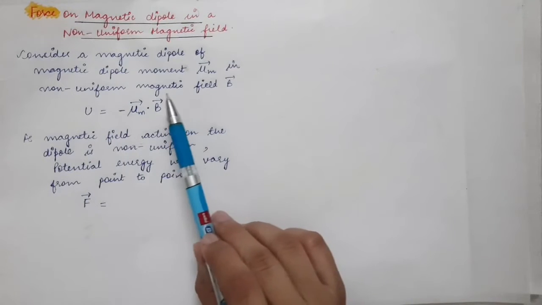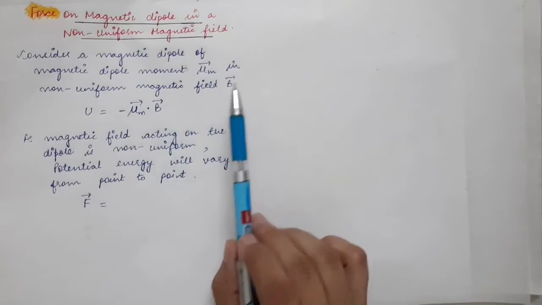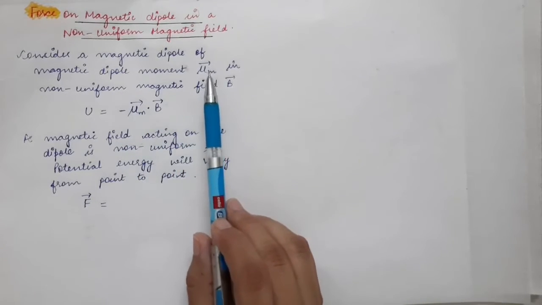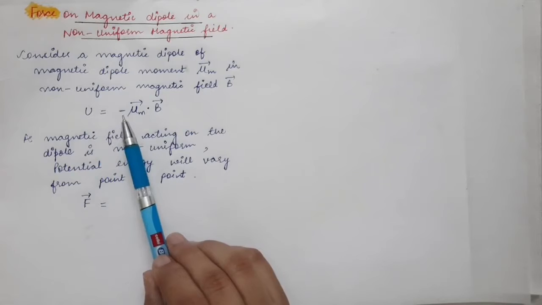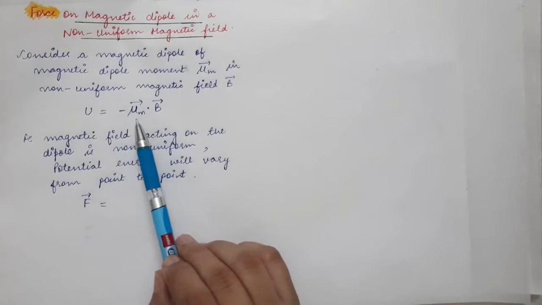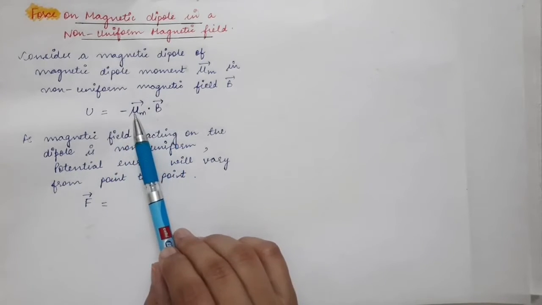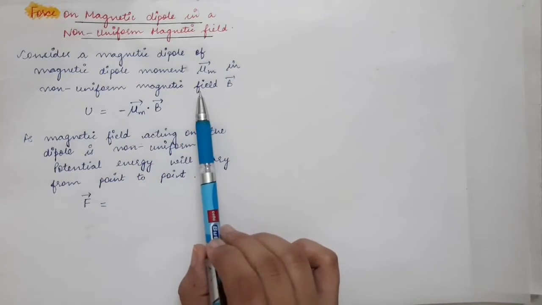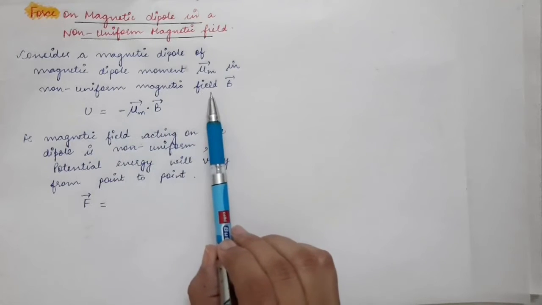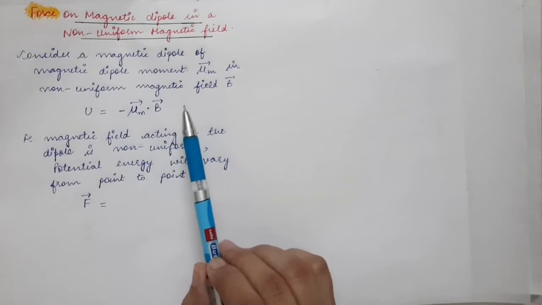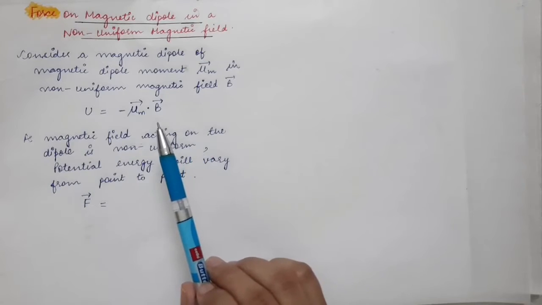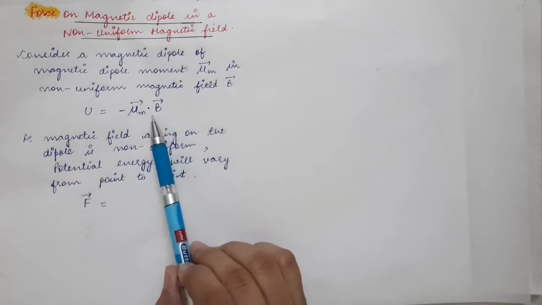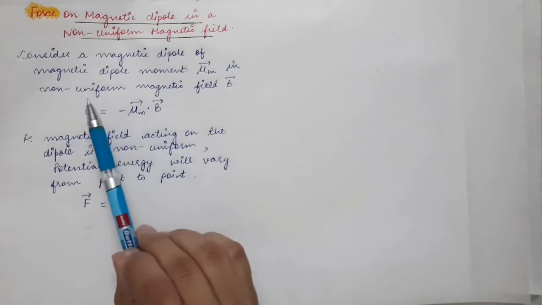So if you have a non-uniform magnetic field B vector and a magnetic dipole with magnetic dipole moment mu m vector, the potential energy of the magnetic dipole will be given by minus of the dot product of the magnetic dipole moment and the magnetic field. But in this case we have considered a non-uniform magnetic field, meaning the magnetic field will change as you change the position in space. If you change your position, the value of the magnetic field will change because it is non-uniform.